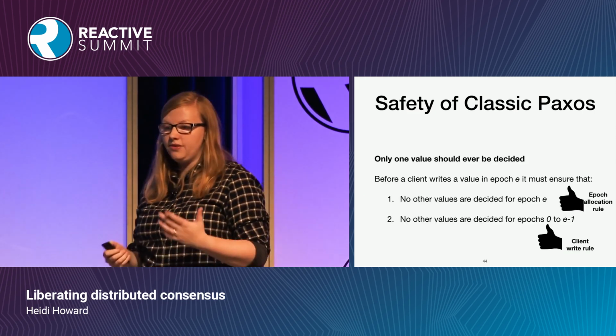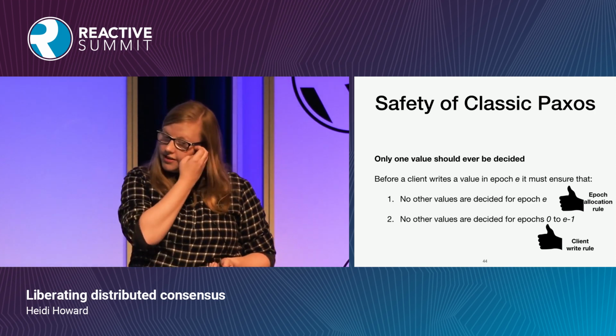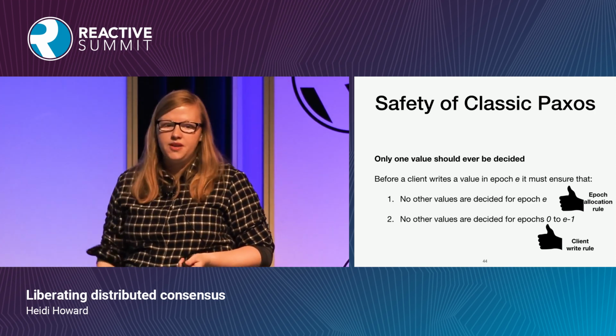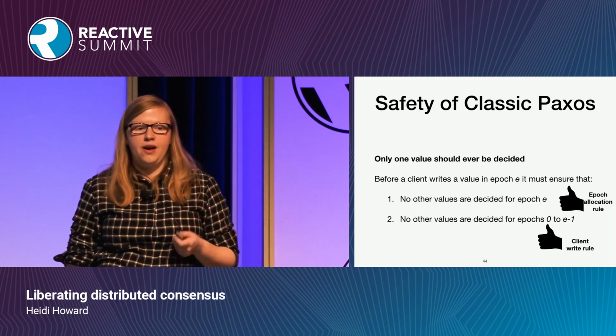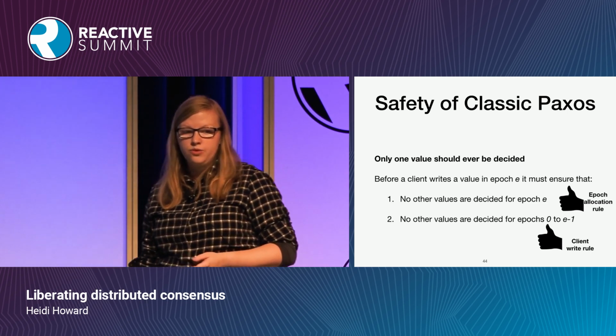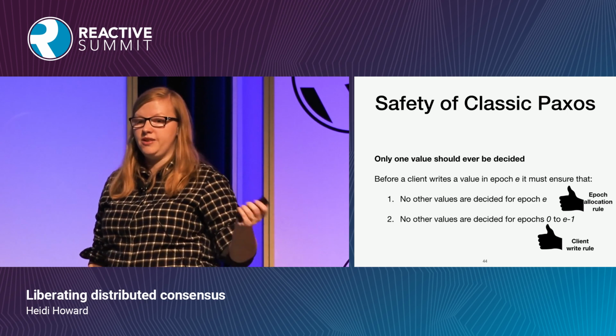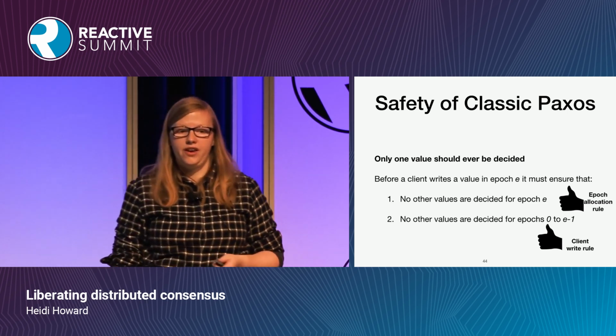So this generalized version of Paxos satisfies the safety criteria that we specified earlier. We use the epoch allocation rule to ensure that at most one decision is reached in any given epoch. And we use the client write rule, which is where we choose the value associated with the highest epoch at the start of the second phase.